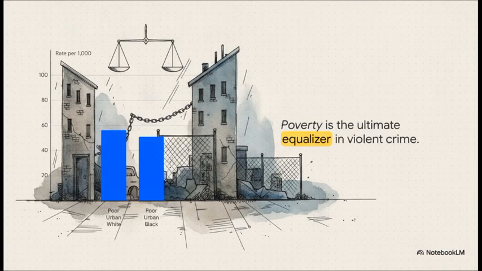When sociologists isolate for identical environments, meaning they look at low-income urban white neighborhoods and low-income urban black neighborhoods that have the exact same levels of unemployment and family instability, the violent victimization rates align almost perfectly. In fact, poor urban whites experienced violent victimization at a rate of 56.4 per 1,000 compared to 51.3 for poor urban blacks. When poverty and urban environments are equalized, the racial disparity totally vanishes.